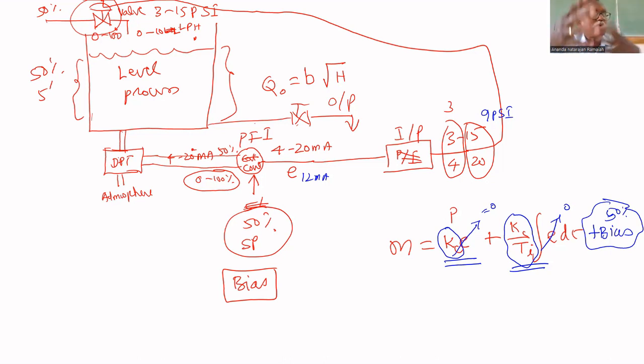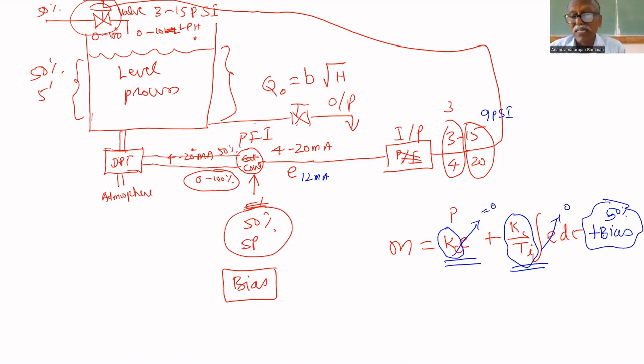If you want the result without doing experiments, we need the mathematical equation. That is called a model of the system. If you know mathematically how to represent the system, then you can find the result mathematically. So mathematically finding the result is called simulation, not the computer. Using a computer is not simulation. Inside the computer, what are we using? Mathematical equations. So solving the mathematical equation is called simulation.